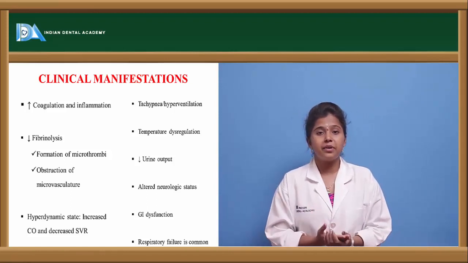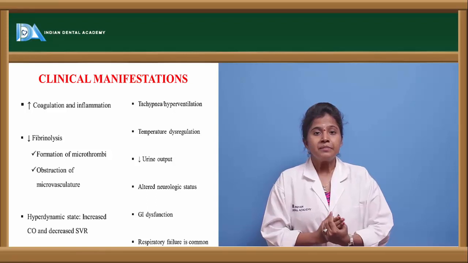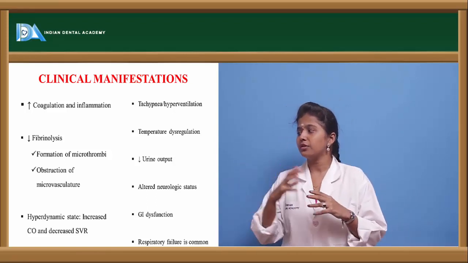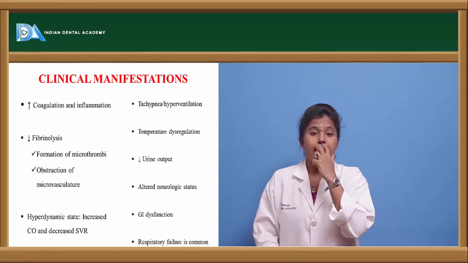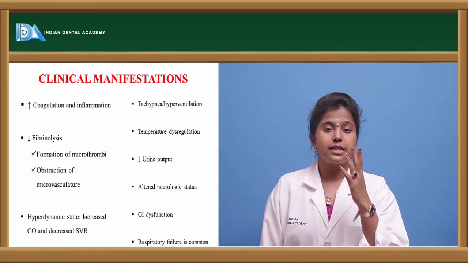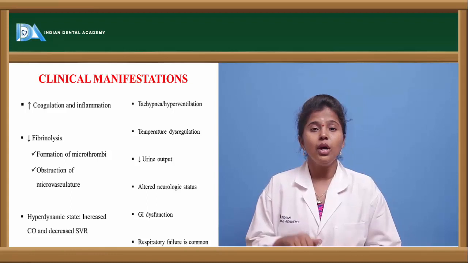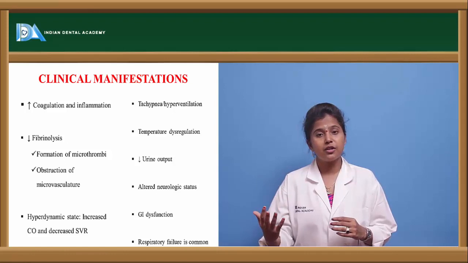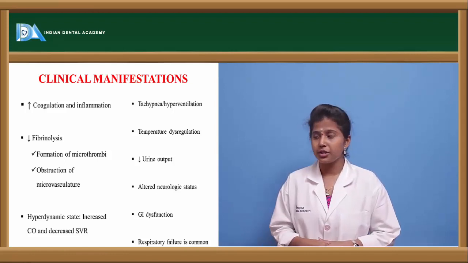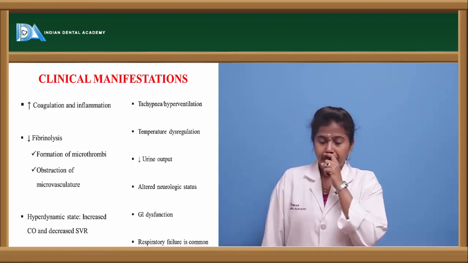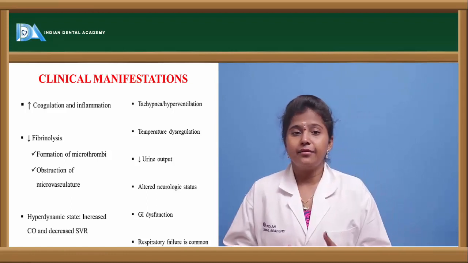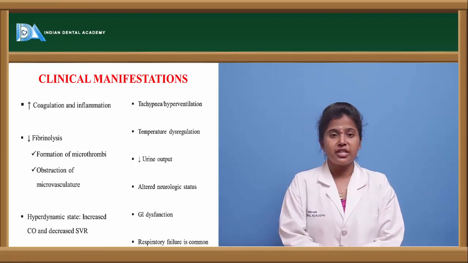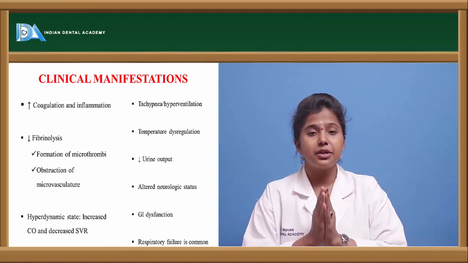Fibrinogen, or fibrin, is an important component in the coagulation of the blood. In septic shock, there will be either increased coagulation in a few patients or decreased coagulation in a few patients. Apart from that, there will be difficulty in breathing, temperature dysregulation, and decreased urine output.